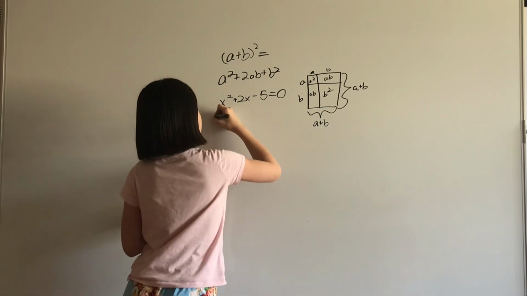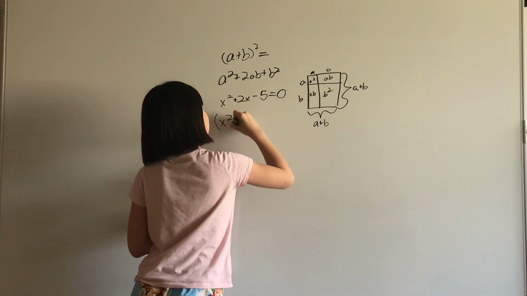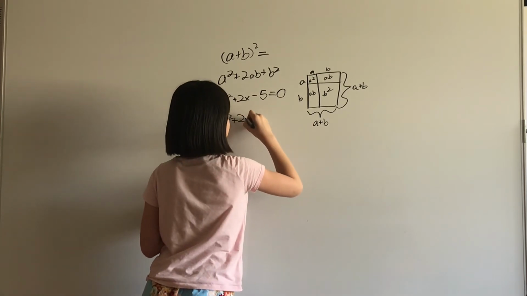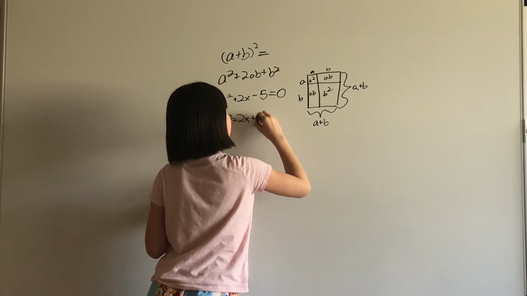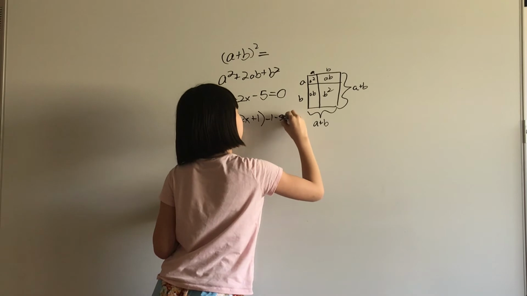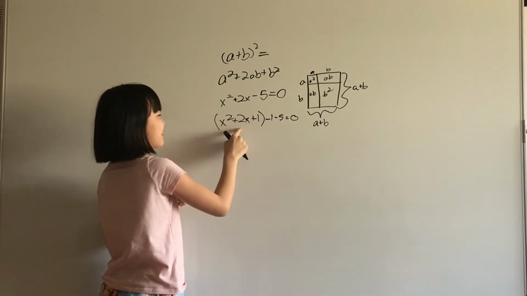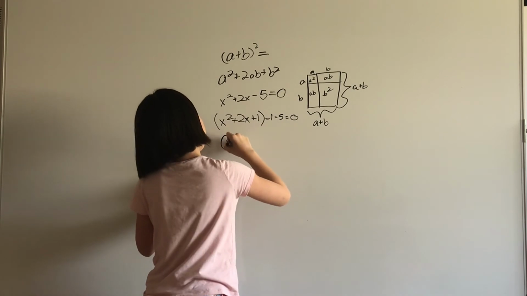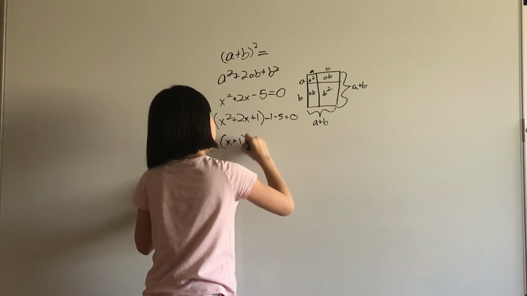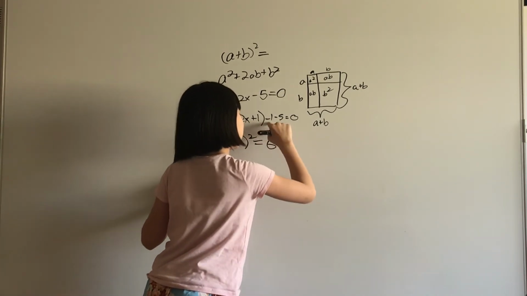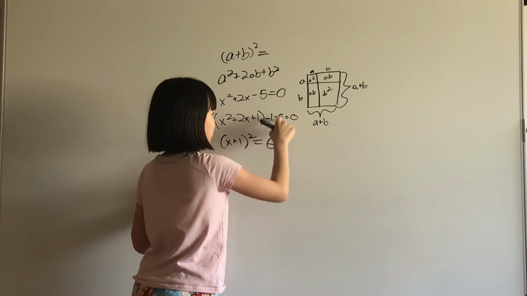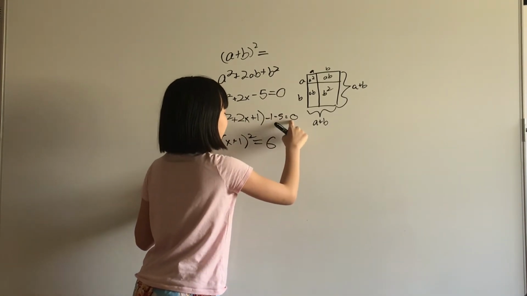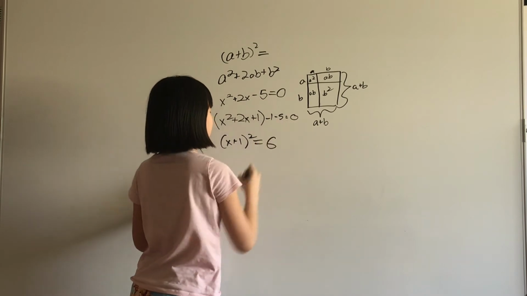But then we can get it to x squared plus 2x plus 1 minus 1 minus 5 equals 0. See how handy dandy that is? Now just (x plus 1) quantity squared equals 6, because this is 6. Well, this will total to -6. We add 6 to both sides.